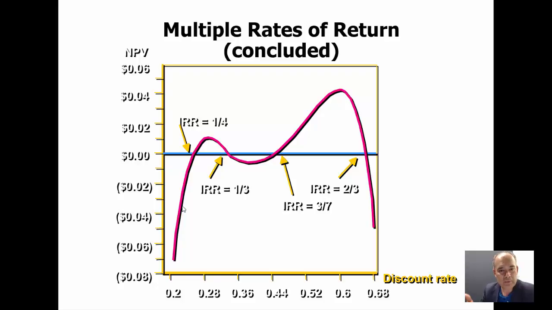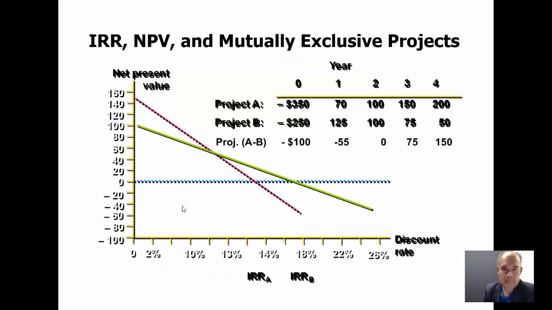So we could use each one of them as the internal return rate, and there could be the tendency of saying, hey, I'm going to use the internal return rate which is the highest one, which of course is not correct.